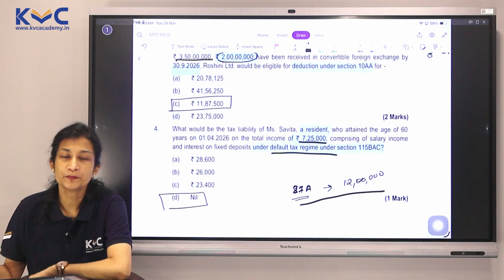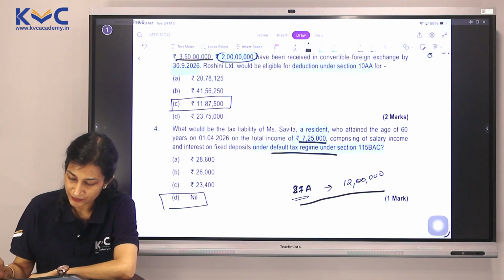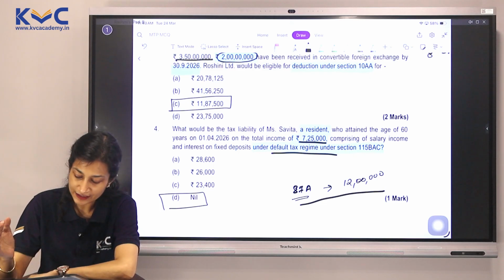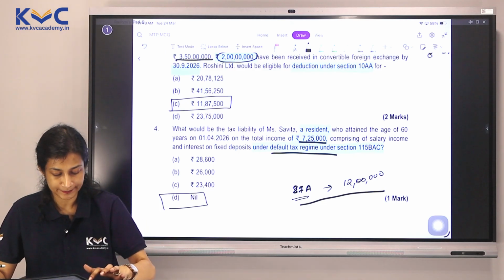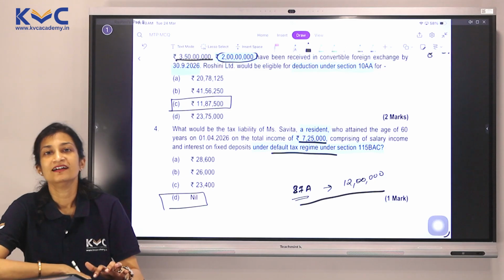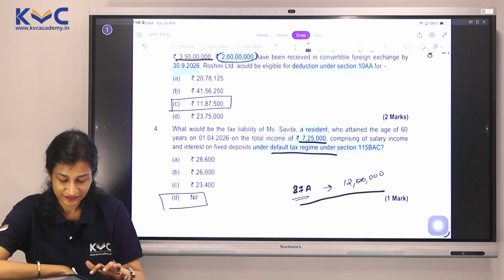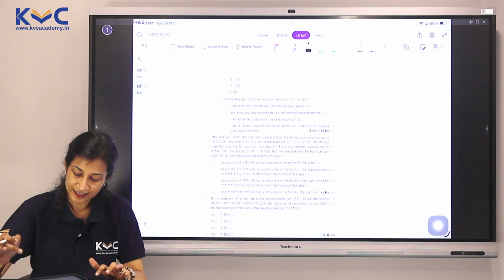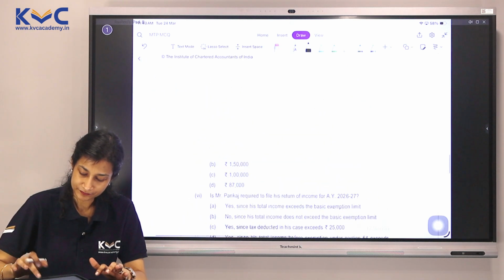I'm not getting into the descriptive part, that is already solved in the MTPs for you. If you have any doubt, you can definitely come back again. Let's move on to the second one now. Let's take up the second MTP here.